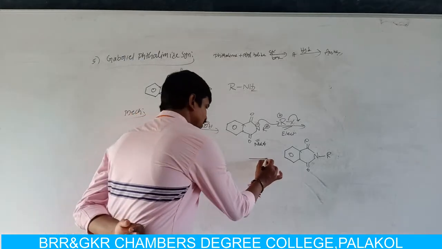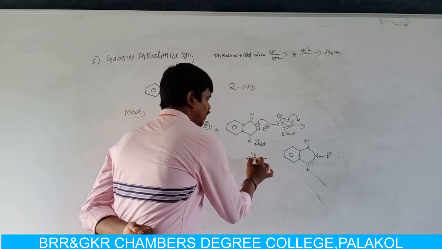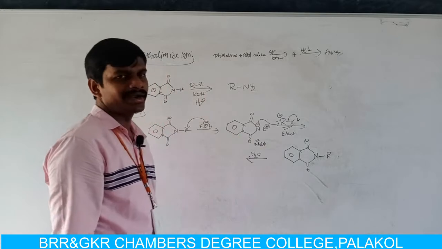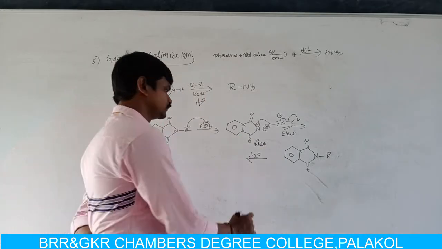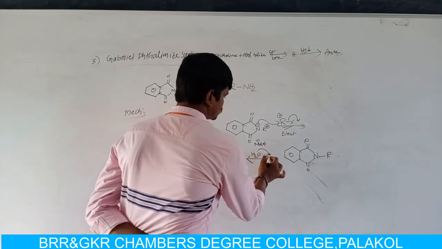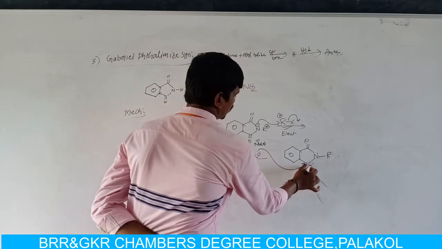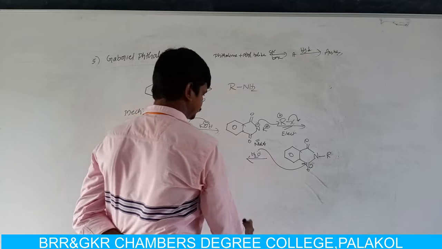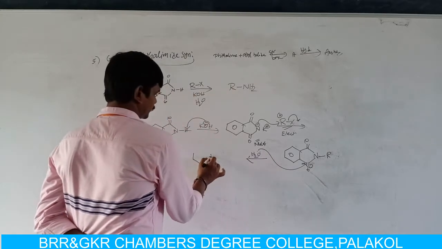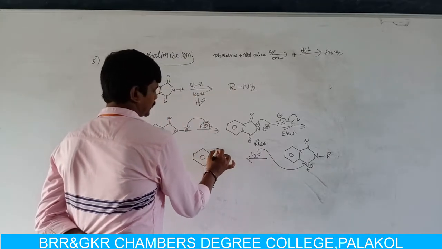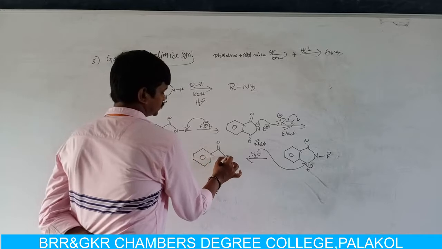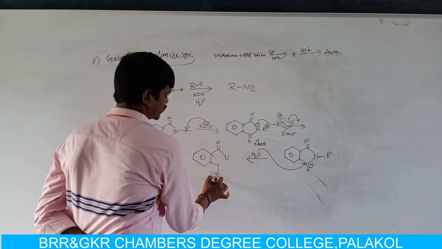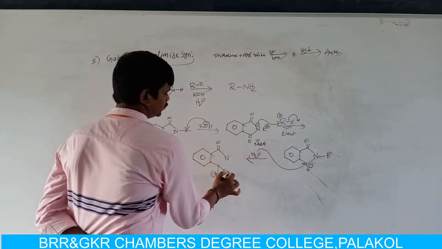In the next step, the N-alkyl phthalimide undergoes a hydrolysis reaction. The lone pair of electrons on oxygen attacks the carbonyl group. The double bond migrates towards the oxygen atom, so that the oxygen carries a negative charge and this carbon is attacked by the OH group.